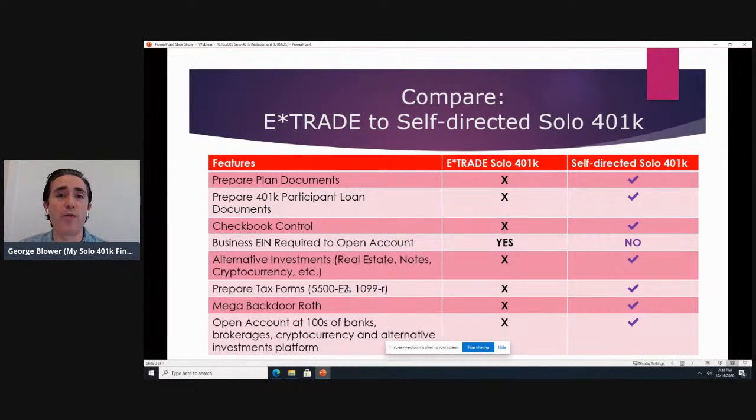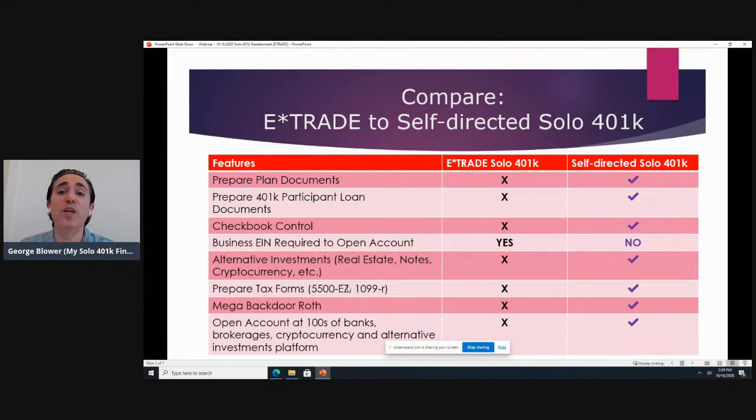Mega Backdoor Roth. So that refers to the ability to really maximize the money that's going into your Roth account. So for example, for 2020, each participant in a solo 401k, provided that they have the self-employment income to justify it, could put as much as $57,000 or even $63,500 if they're 50 or older into their Roth solo 401k.